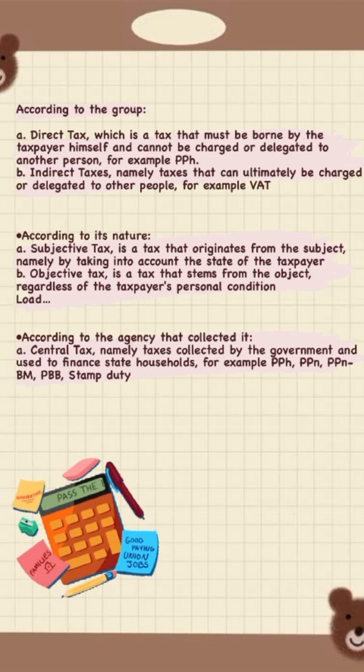According to the agency that collected it. A, central tax, namely tax collected by the government and used to finance state household. For example, PPH, PPN, PPNBM, PBB, and then stamp duty.